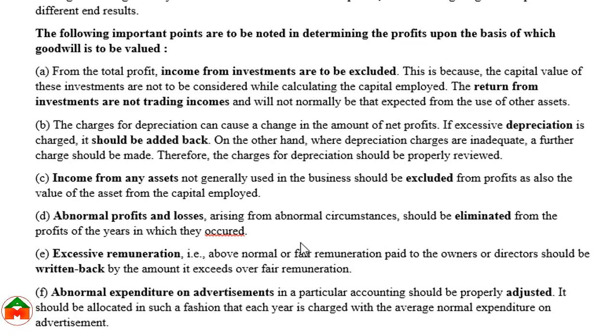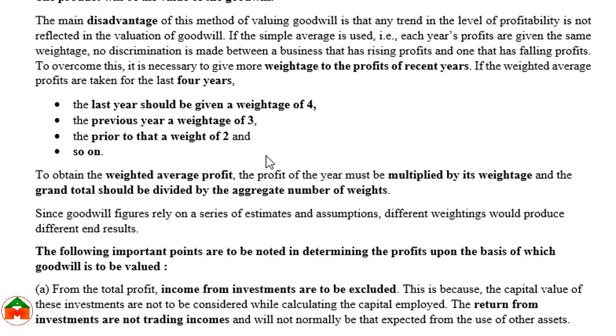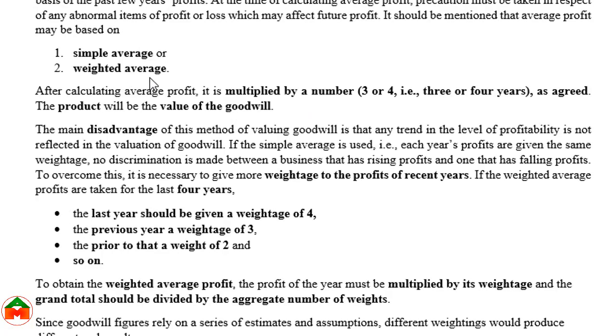Excessive remuneration should be written back. Abnormal expenditure on advertisement should be adjusted. So these are some examples we should adjust to get the real profits. Then we can apply the weightage to get the weighted average profit to find out a justifiable value of goodwill.